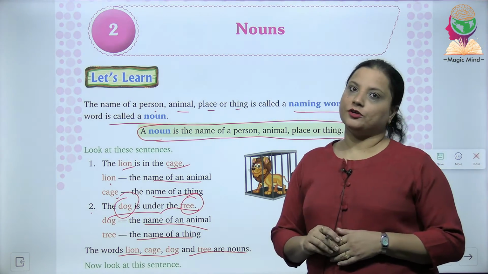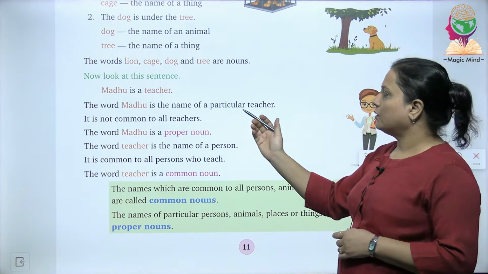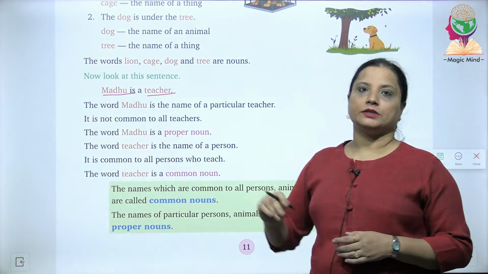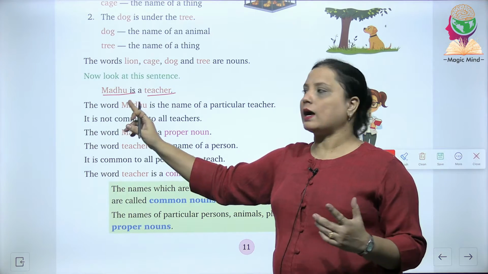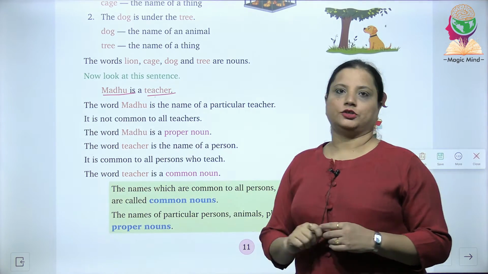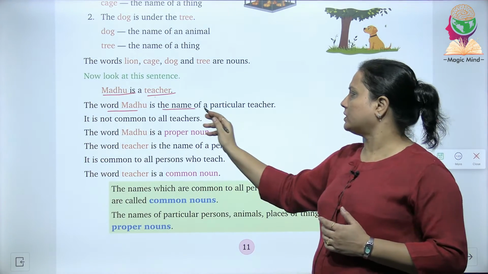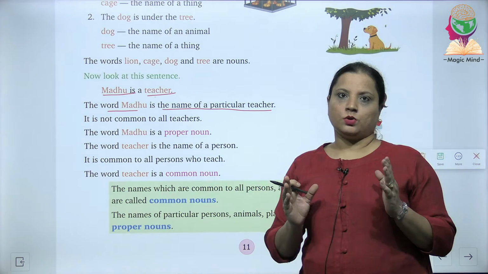Now look at the further sentences. The next sentence given over here is Madhu is a teacher. Now in this sentence, two kinds of nouns are given. The first one is Madhu and the second one is the teacher. What is Madhu? The word Madhu is the name of a particular teacher.